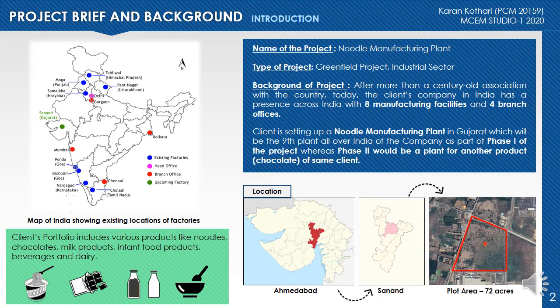So giving a brief background of our project, it's a greenfield industrial project of a noodle manufacturing plant. The client's company in India has a presence across India with 8 manufacturing facilities and 4 branch offices. The client is setting up a noodle manufacturing plant in Gujarat, which will be the ninth plant all over India of the company as a part of phase 1 of the project. It is situated in Sanand, Ahmedabad.